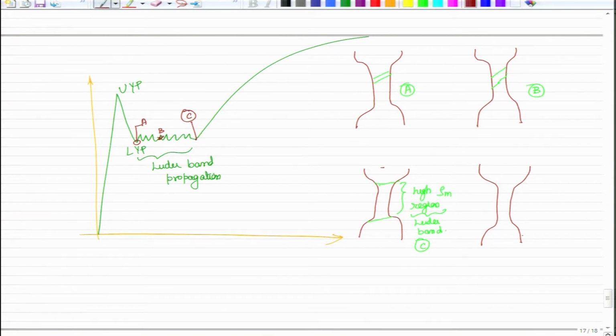Beyond this, what will happen? Now your deformation will take place as it would in any common material where you see the usual stress strain curve. So, you will start to see uniform elongation for the whole gauge length. So, if it is region D, this D region would lie somewhere over here.